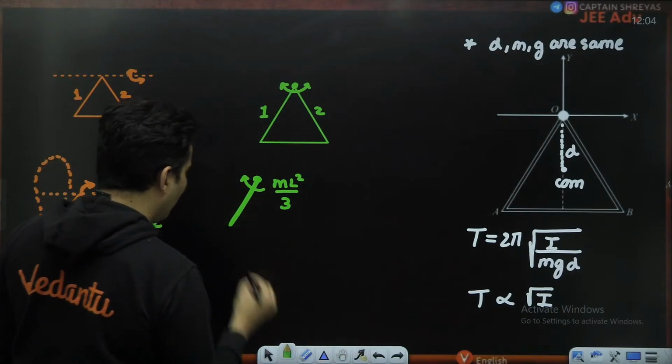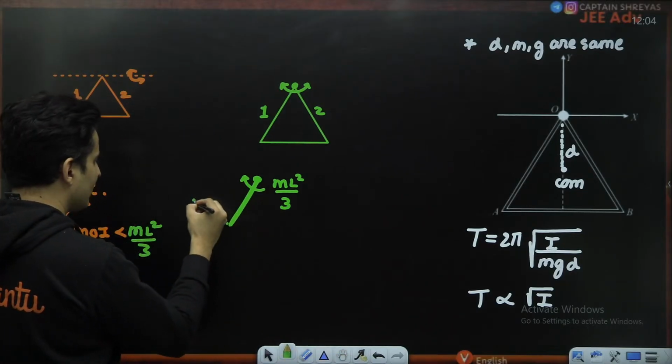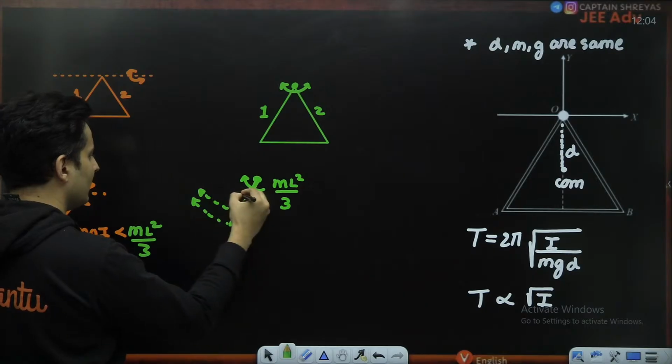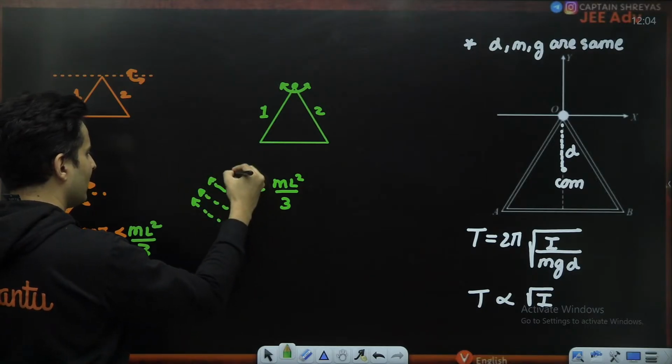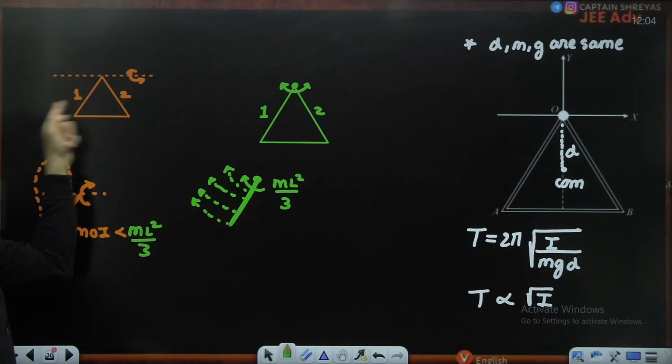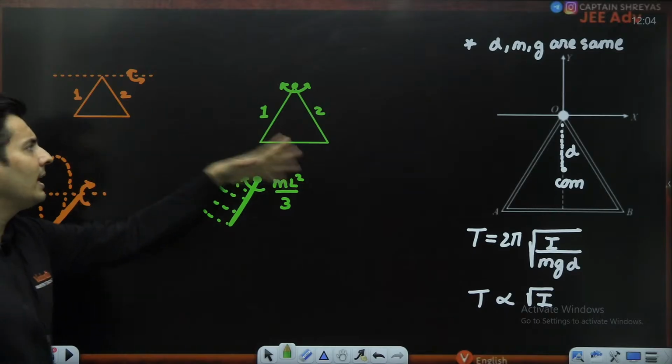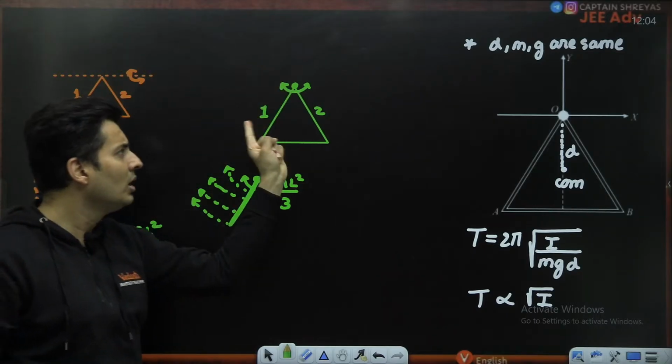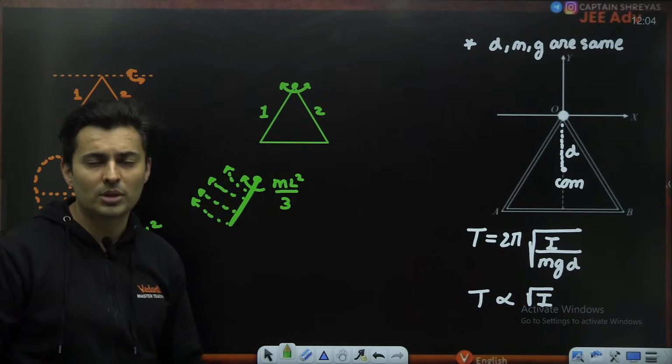All the masses are going in big circles like this versus all the masses are close to the axis. So moment of inertia for both the rods 1 and 2 is definitely less in this situation as compared to the same rods in this situation.